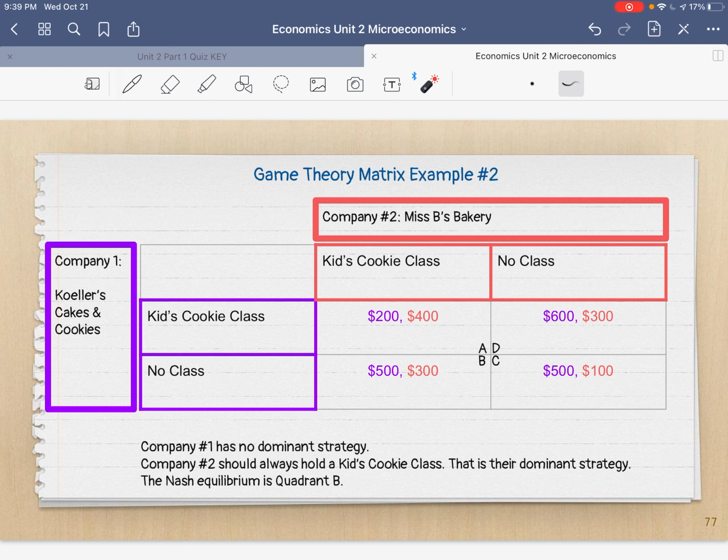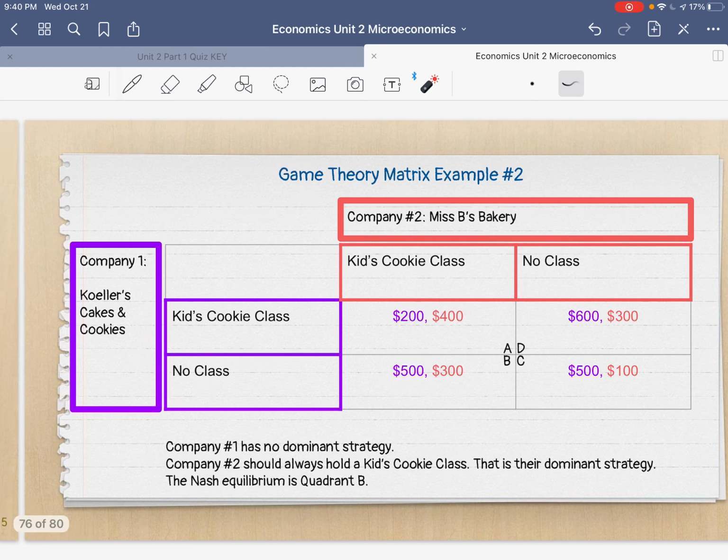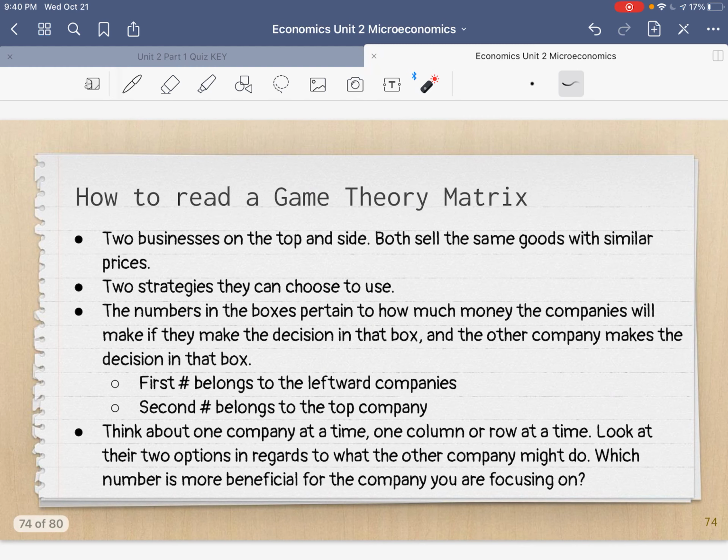At both of their shops, they're deciding whether or not to hold a kids' cookie class where kids come and decorate cookies and learn how to bake and those sort of things. It's a good community outreach sort of thing. And it makes them some money and gets them customers for life, kids that want to learn how to decorate cookies, okay? So Miss B's Bakery can either hold a kids' cookie class or not have a kids' cookie class. Keller's Cakes and Cookies can either hold a kids' cookie class or not hold a kids' cookie class, okay? So we finished these two.